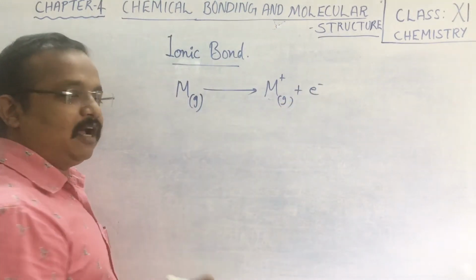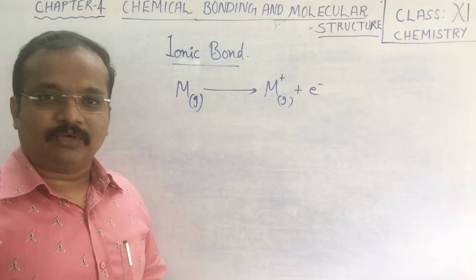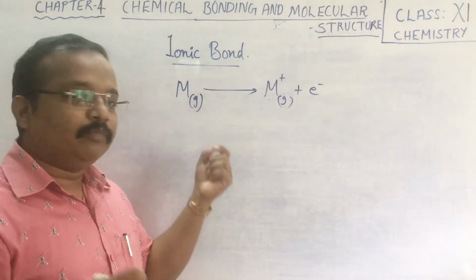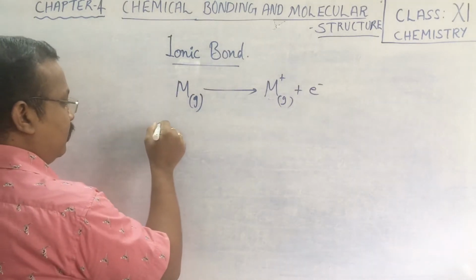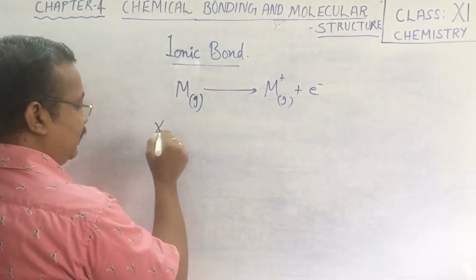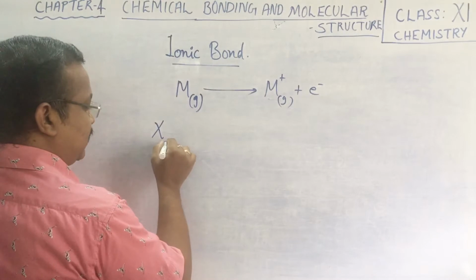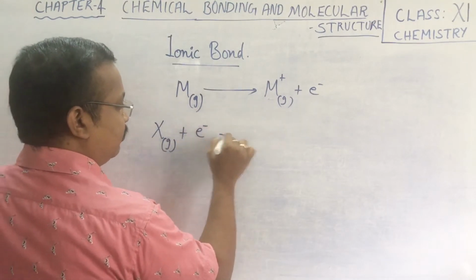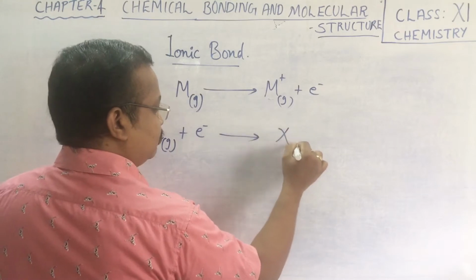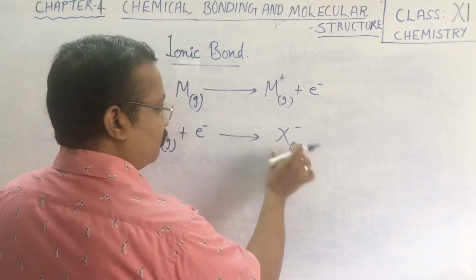This is actually what happens in the first step. The metal atom loses the electron, and at the same time an isolated gaseous element X accepts that electron and forms X minus.